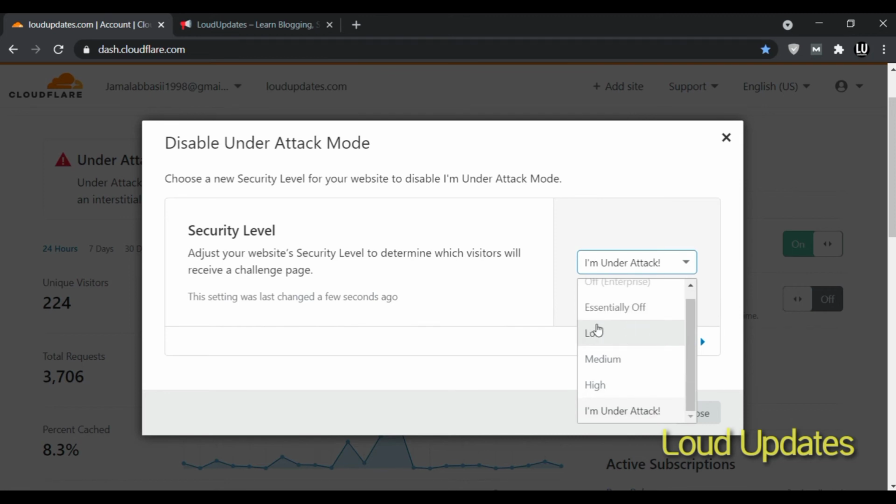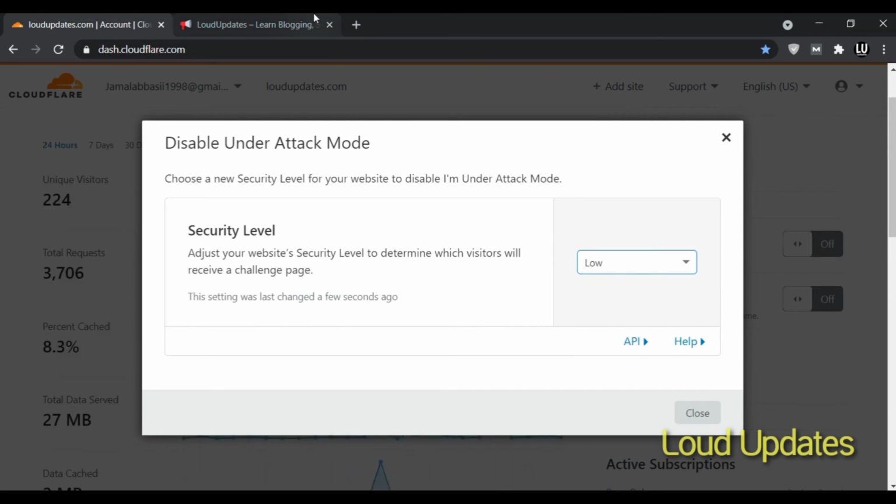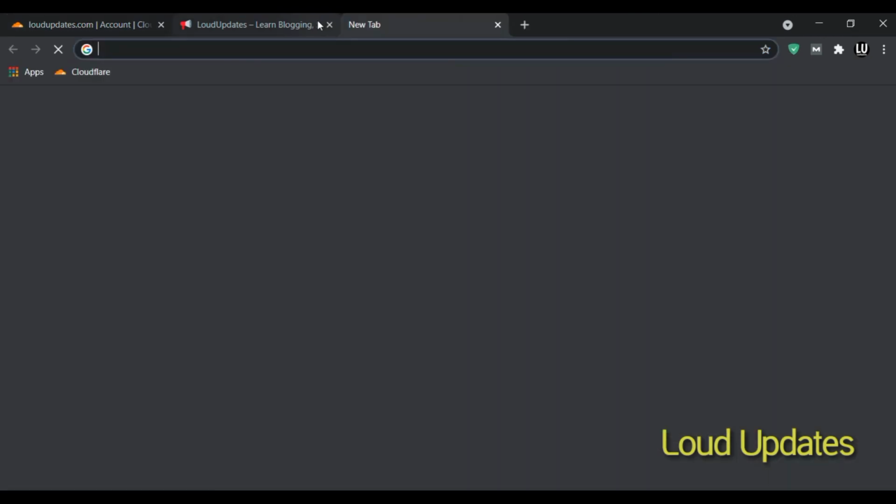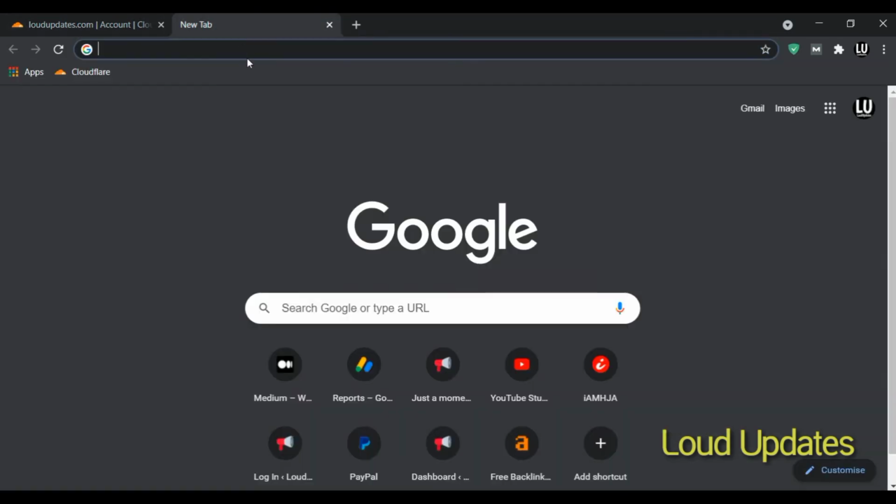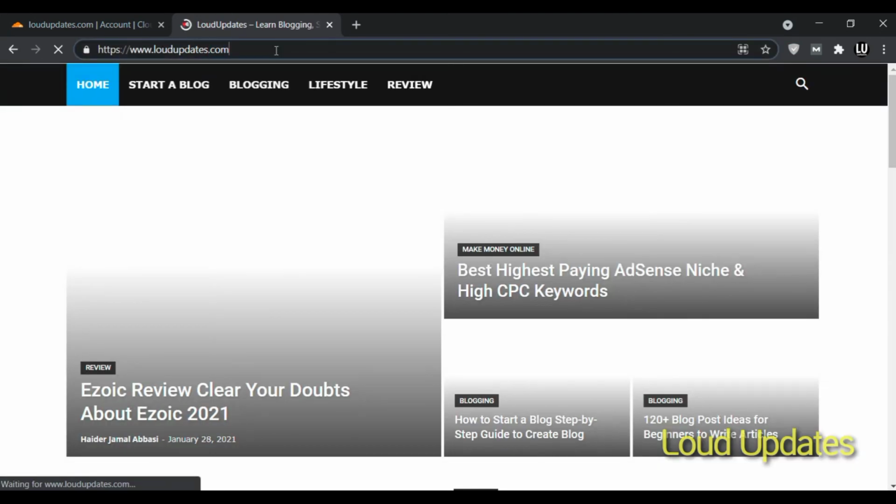I recommend low or medium, or maybe just turn this off, because we already enabled the Firewall tools and Bot Fight Mode. Bot Fight Mode is the best to protect our website. But if someone is doing too much nonsense on your website, then enable I'm Under Attack Mode on your website.